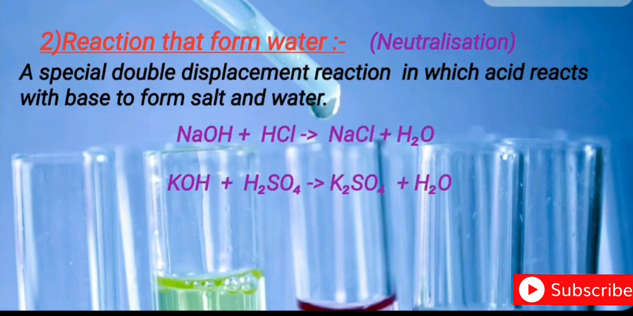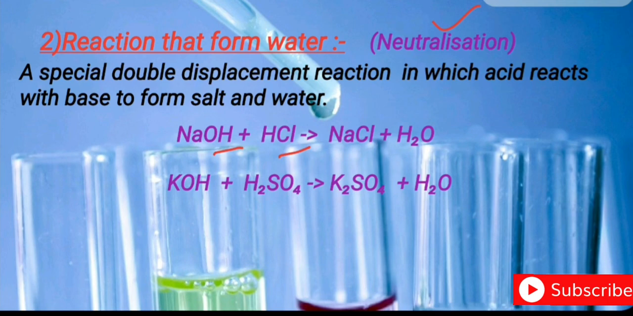Now, the reaction that forms water. A special double displacement reaction in which an acid reacts with a base to form salt and water, and this type of reaction is known as the neutralization reaction. So, neutralization reactions are also examples of double decomposition reaction. So, sodium hydroxide, when it reacts with HCl, you will get NaCl plus water. What will happen here? OH minus of the base is replaced by Cl minus. So you will get NaCl plus water.